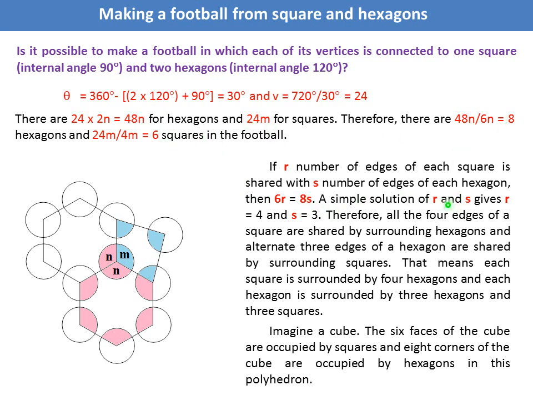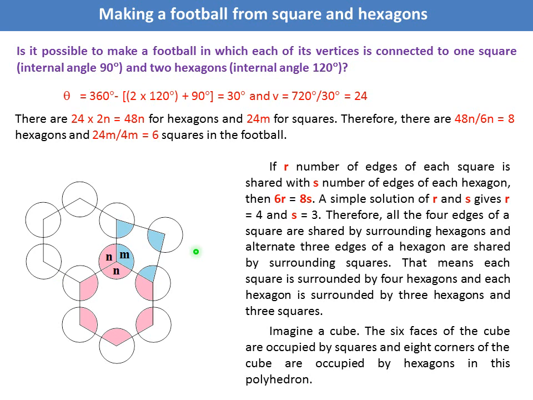A simple solution of r and s gives r equal to 4 and s equal to 3. That means all the 4 edges of square is shared with hexagon, and only alternate edges, this and this, of each hexagon is shared with squares. Therefore, it is possible to make such kind of football.